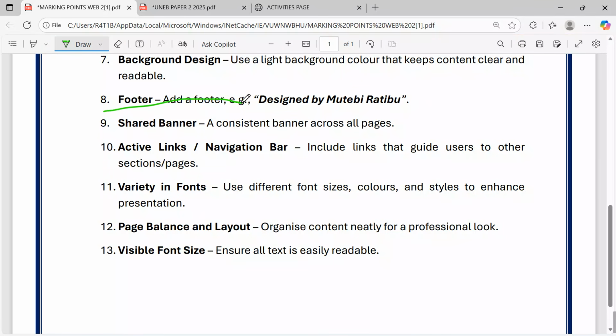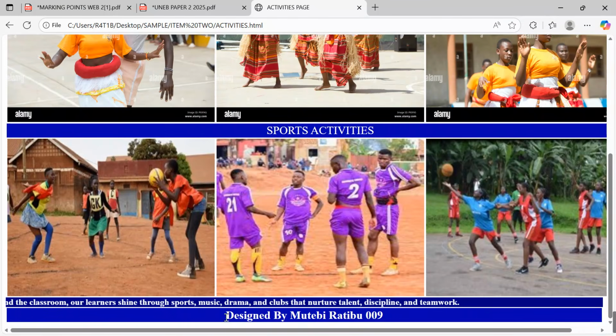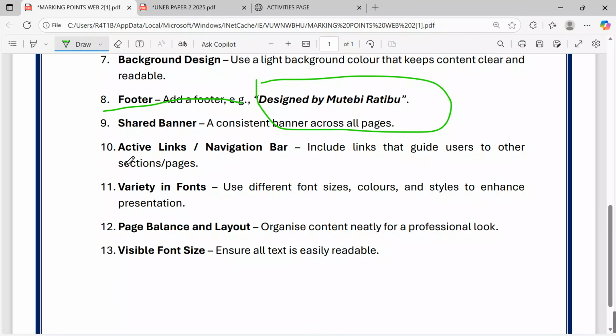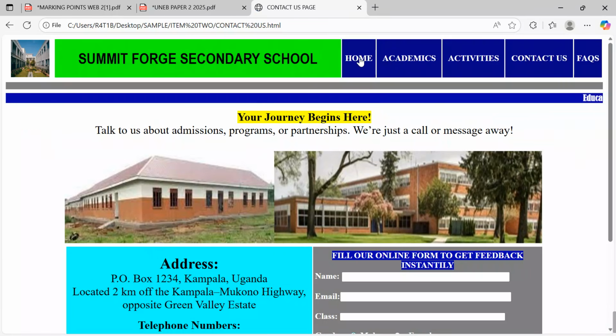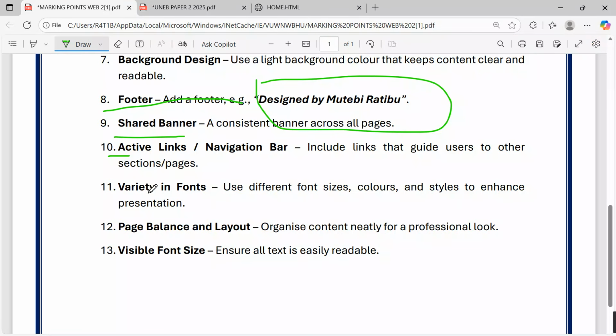When you check on my activities, I went on to say now these are cultural dances too. Second, my images, the sports activities, so that my site speaks to the people navigating through. A footer that is clear. It can be as simple as designed by Mutebi Ratib. When you check here, I have a very nice footer which is highlighting my name.